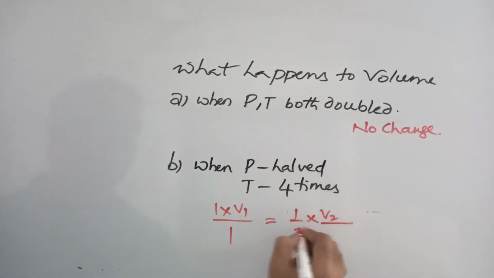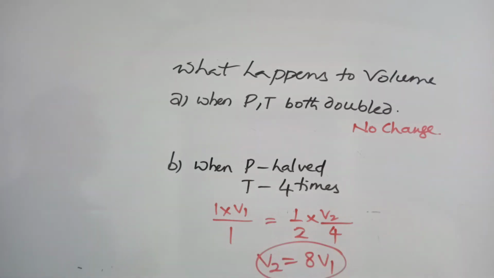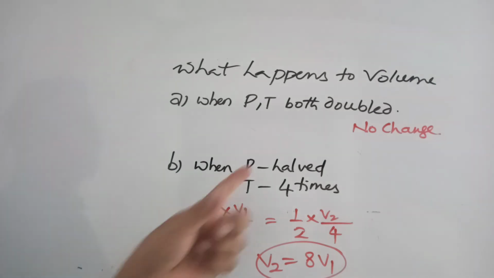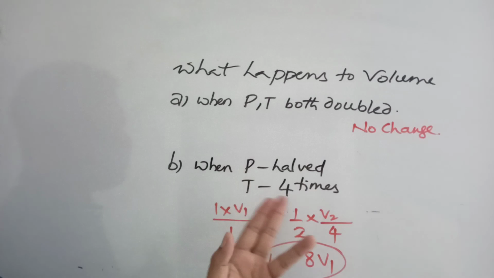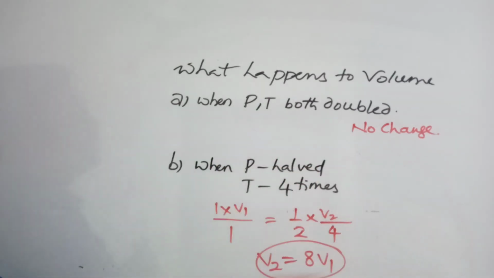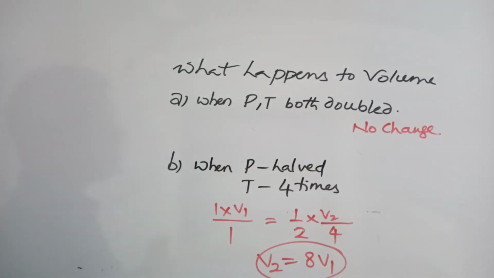V2 is V2. Temperature is made 4 times. So V2 is equal to 2 into 4, 8 V1. That means the volume becomes 8 times. Common sense way: when pressure is halved, volume becomes double. When temperature is 4 times, that means volume is going to become 4 times more. 2 times 4 is 8 times. You can say like that, or you can simply apply the formula.